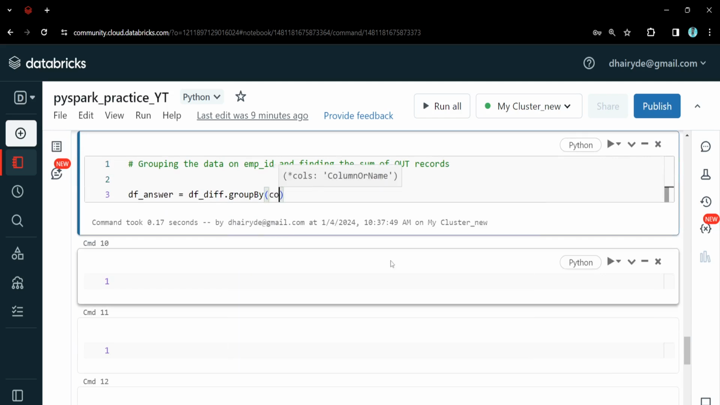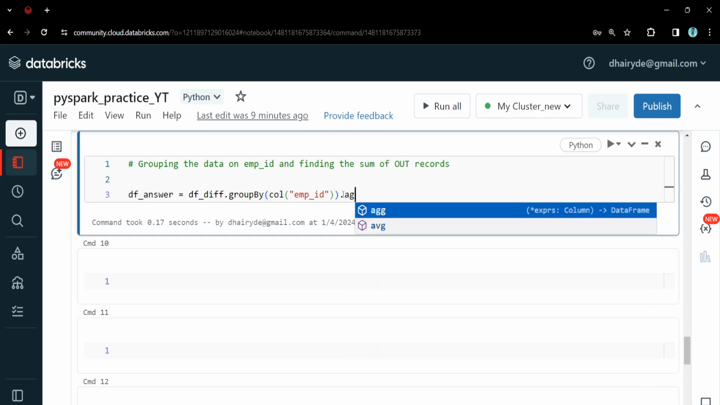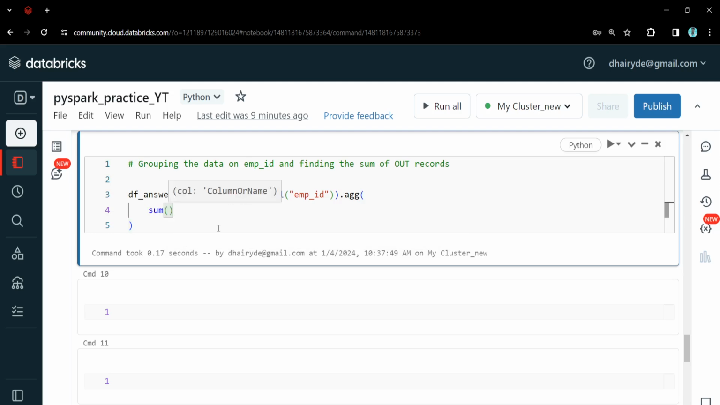So group by on which column? Employee ID, right? Because for each employee we need it, and as I have mentioned a lot of times before, wherever you see each keyword, that means we need to apply a group by clause. So group the data on employee ID and then we need to aggregate. So aggregate, we need to find the sum, and then sum of what? We need to apply the case when statement.